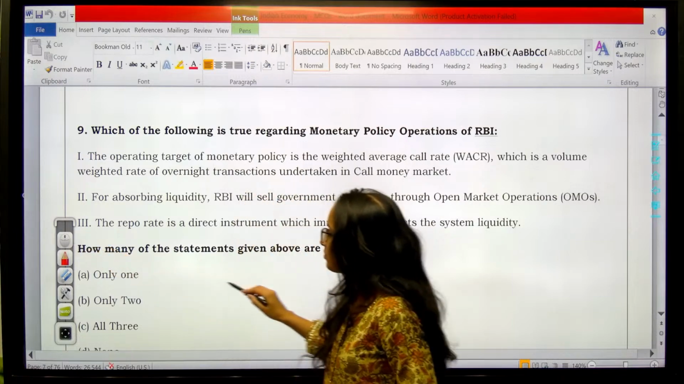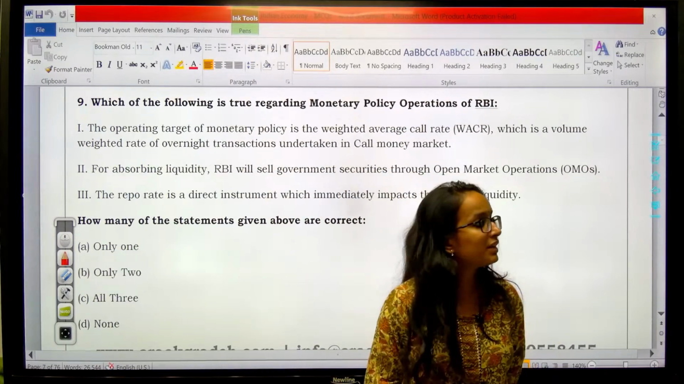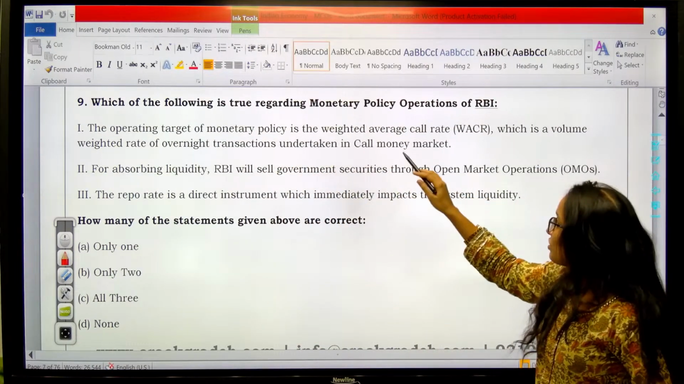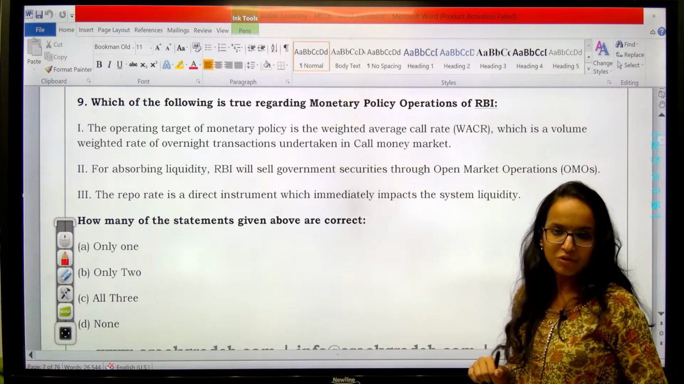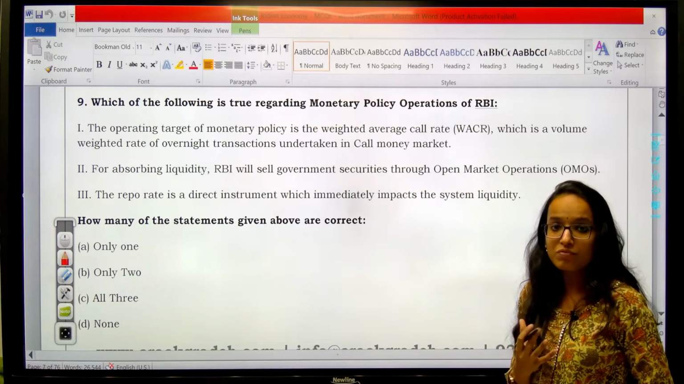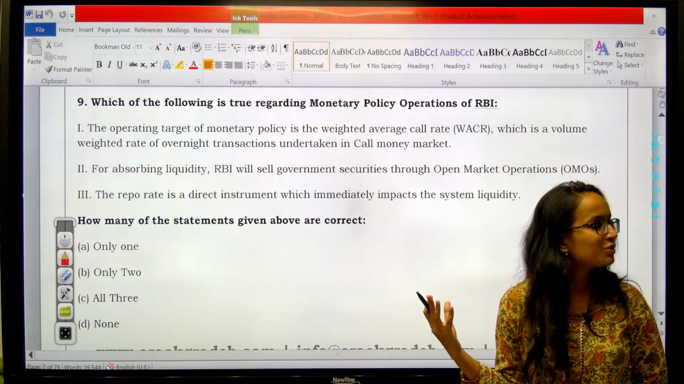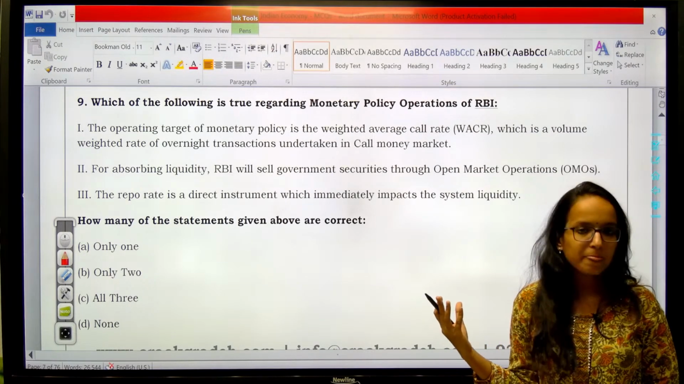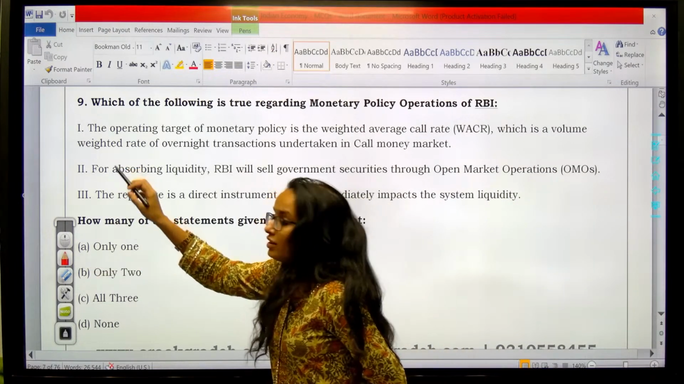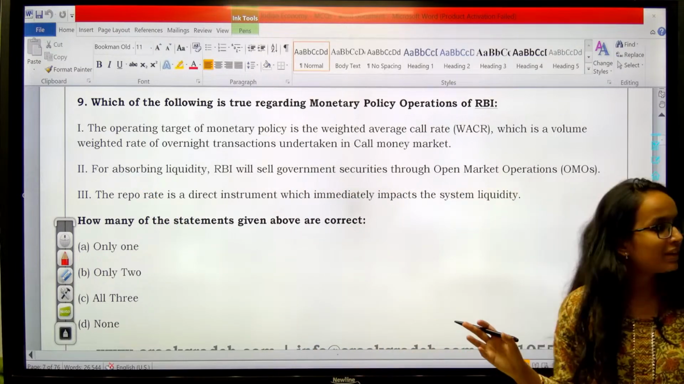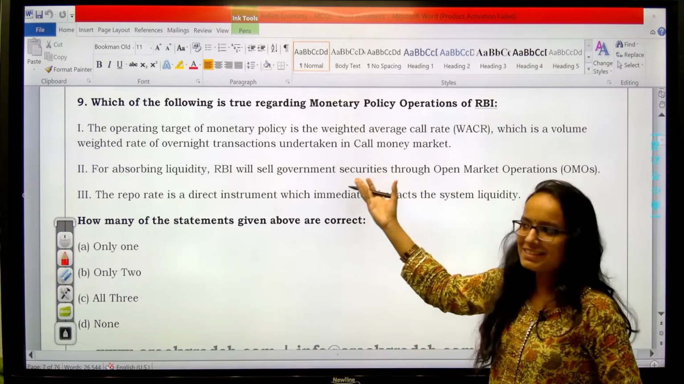Now, question number 9. Which of the following is true regarding monetary policy operations? So now we have something on monetary policy of our zone, right? It is very easy. I hope you all understand what monetary policy is. Right? Now, you have given the answer. Question number 9. Very good, very fast. Let me read these statements first.